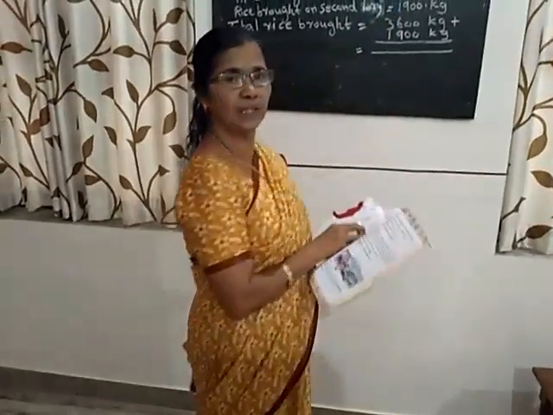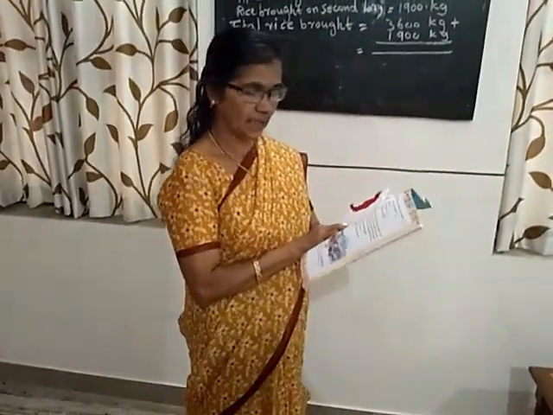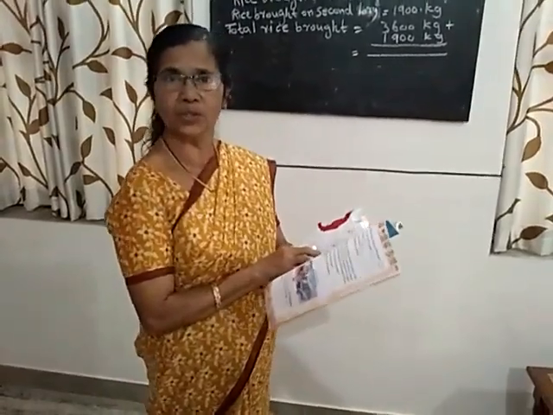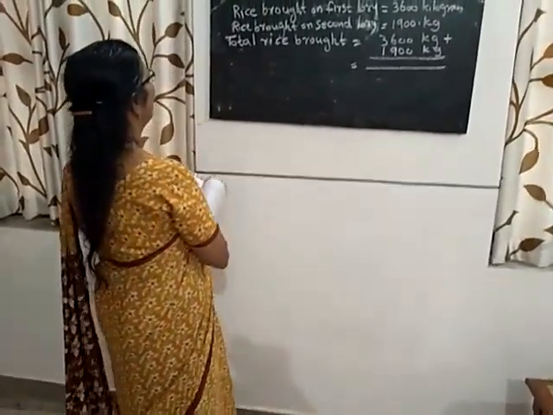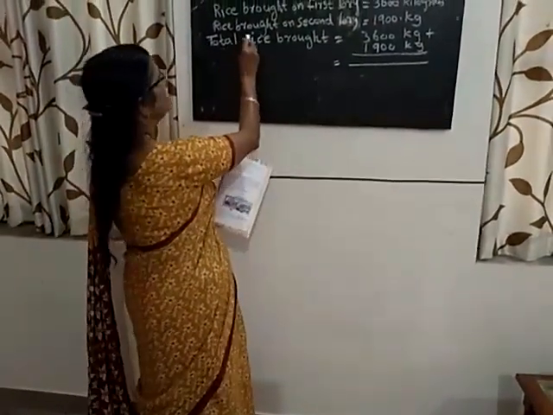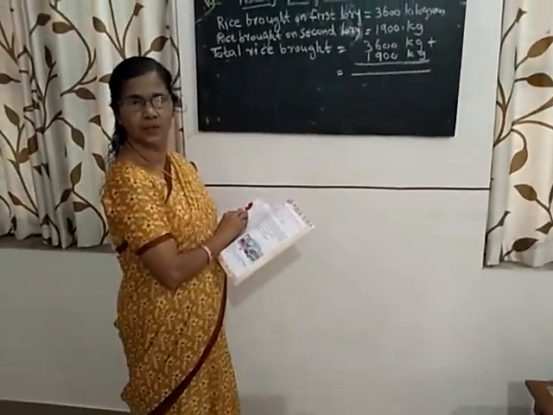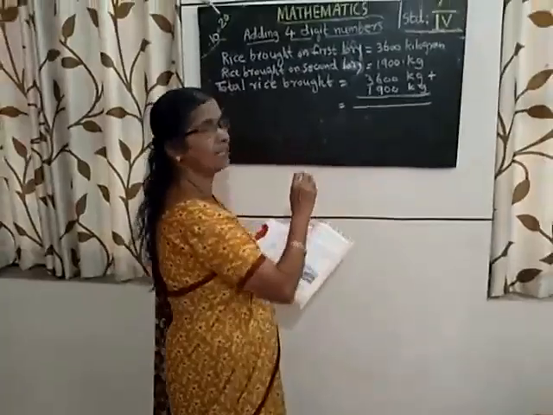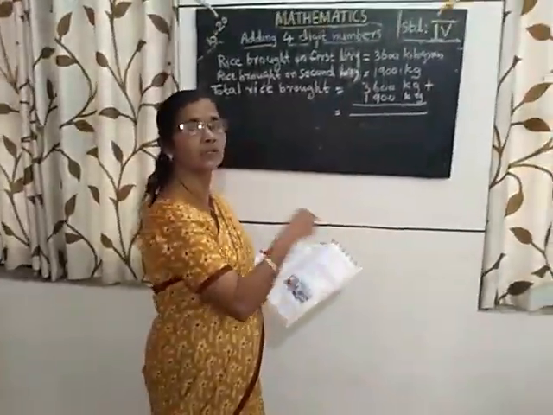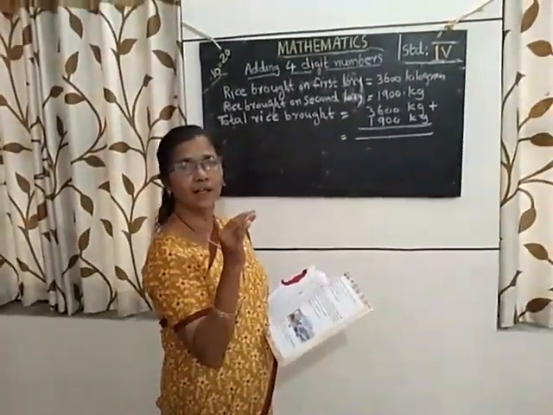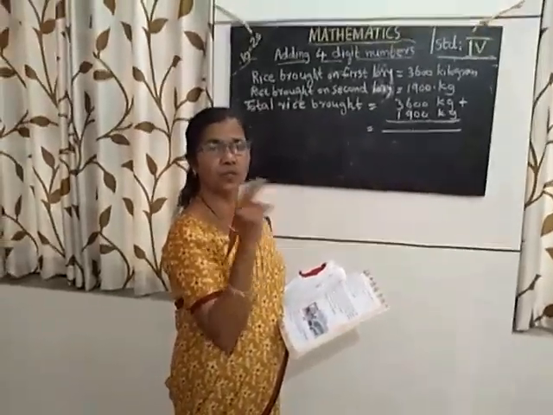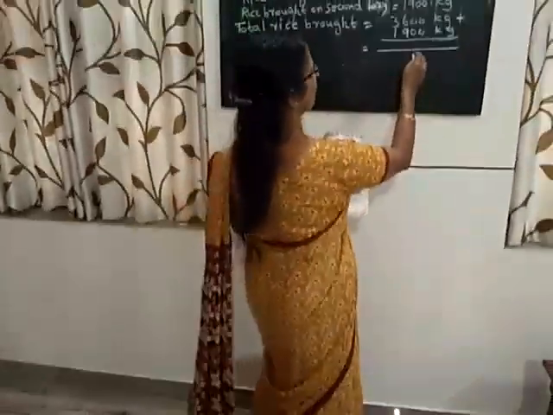In the first lorry, 3,600 kilograms of rice was brought. Then in the second lorry, 1,900 kilograms of rice was brought. How much rice was brought in 2 lorries? For that we have to add the rice brought in 2 lorries.